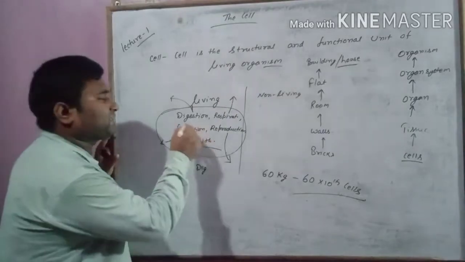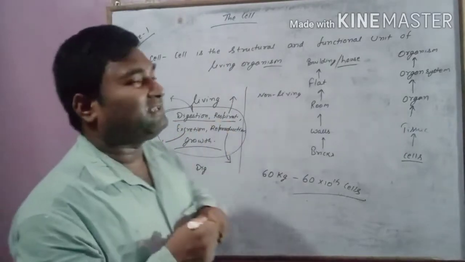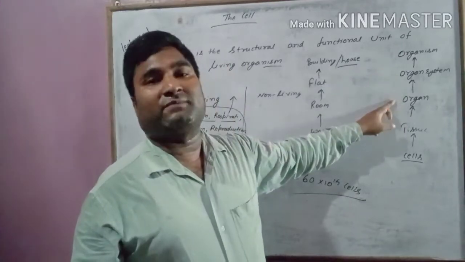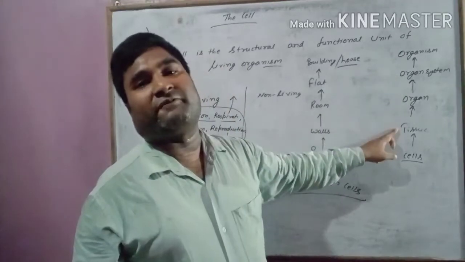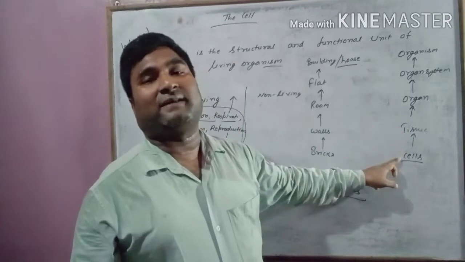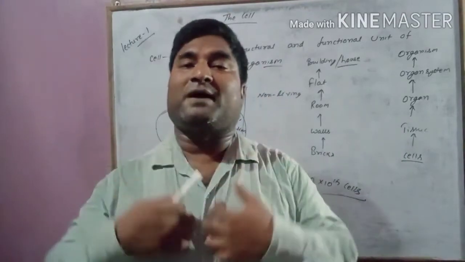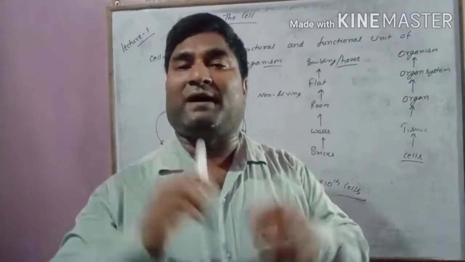Respiration and digestion all take place in organ systems, and in an organ system, organs perform the functions. Each organ is made up of tissue, and cells are at the base. So I can say whatever function is performed by my body is performed by the cell.